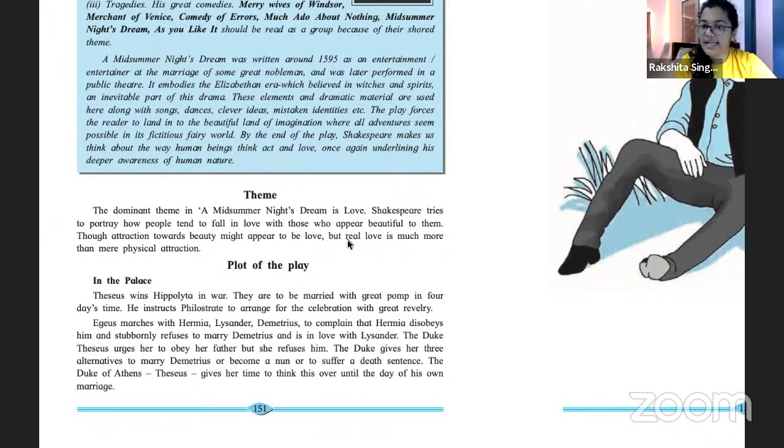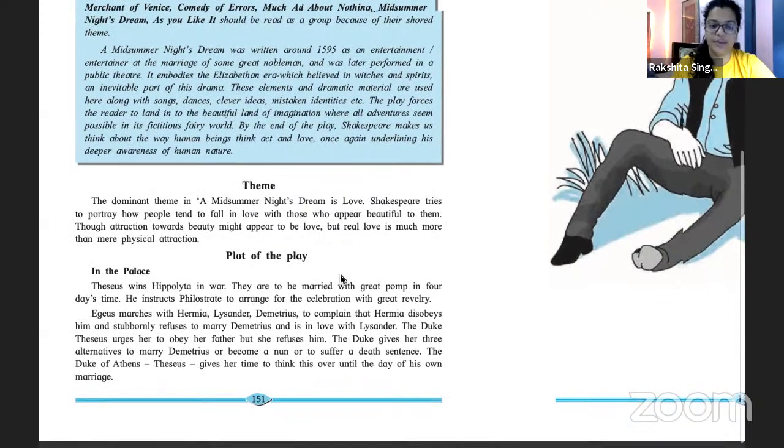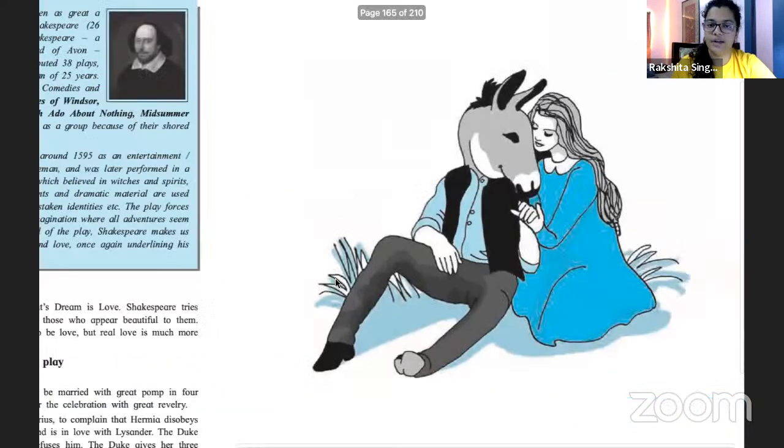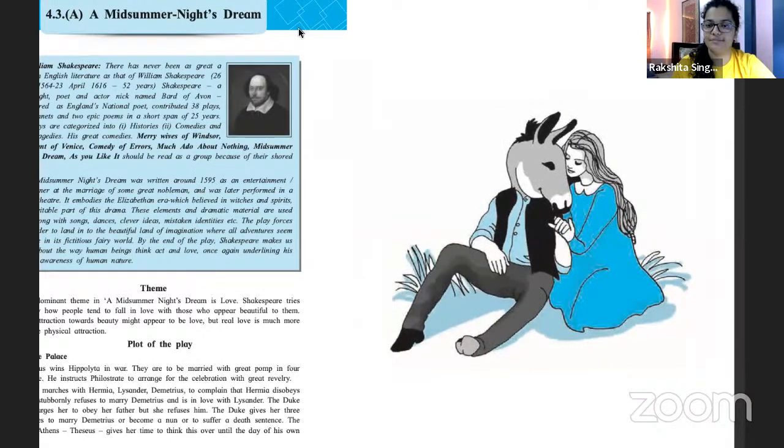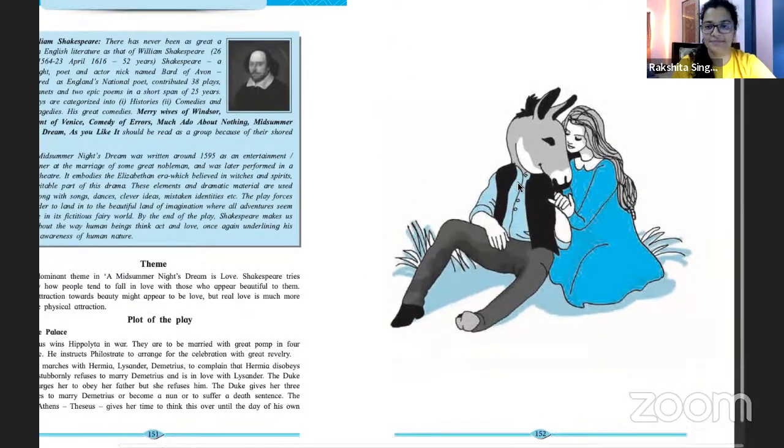तो आपको अगर कोई देख के सुंदर लगता है, that is what he's bringing out. If you find someone to be beautiful, that means you like them, you're attracted to them. But love is more than this physical attraction, and that is what this play is about. Okay, we don't need to read the plot of the play. Look at how interesting this is, this picture. That's a donkey's head, right?